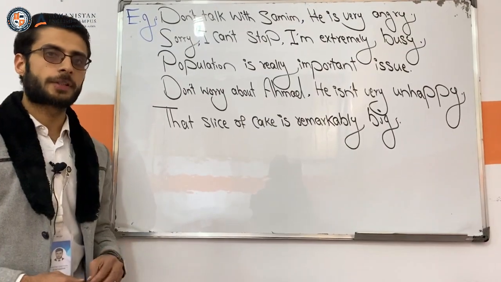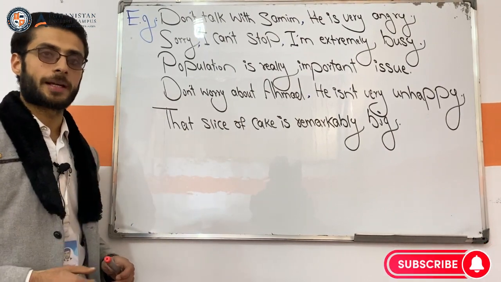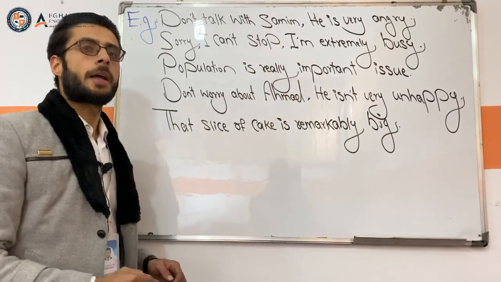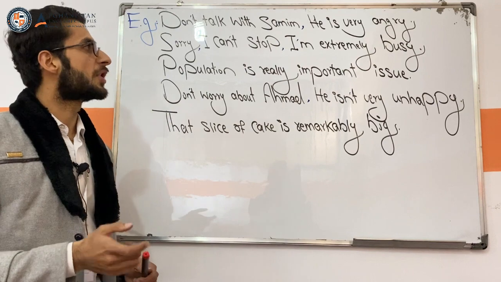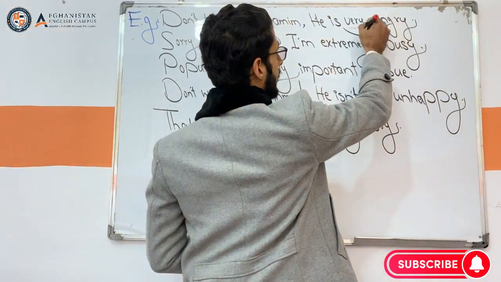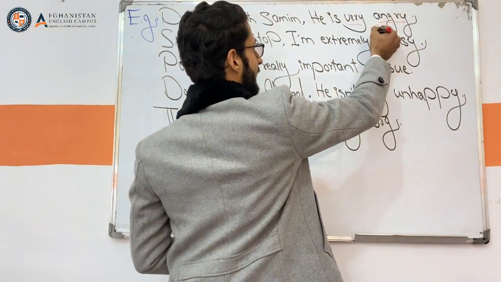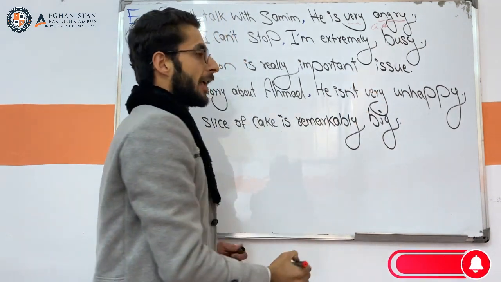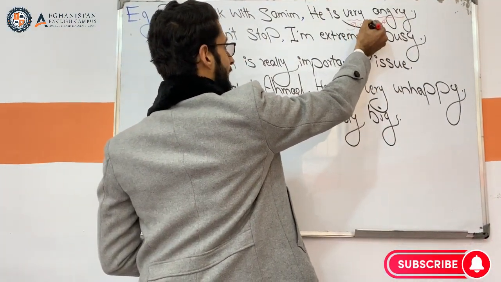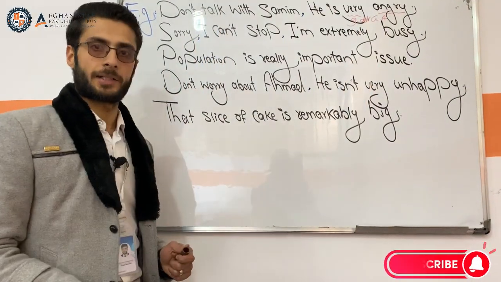These are examples that I have written according to grading adverbs and gradable adjectives. Don't talk with Samin. He is very angry. Can you tell me which one is the adjective? Here we have very angry. Angry is what? Gradable adjective. And what is very? It is a grading adverb. That is why we should use grading adverbs before gradable adjectives.